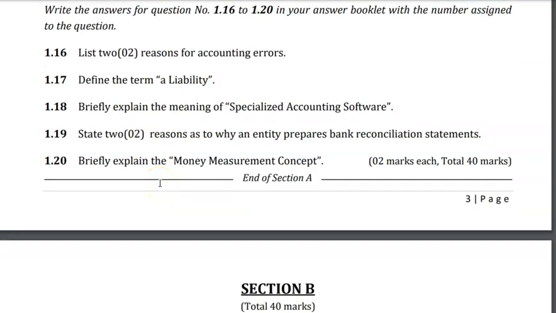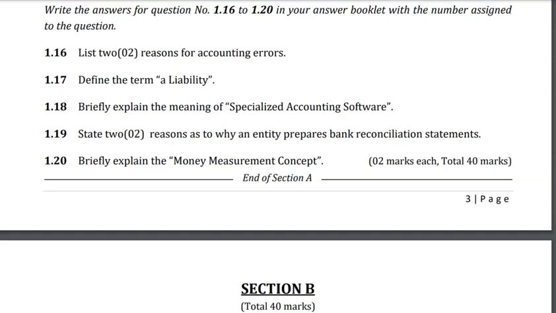Right, and briefly explain the meaning of specialized accounting software. What is that? Basically, specialized means it's a specific accounting software.